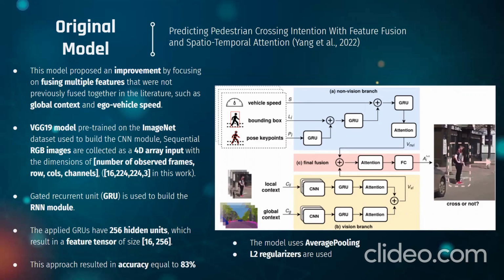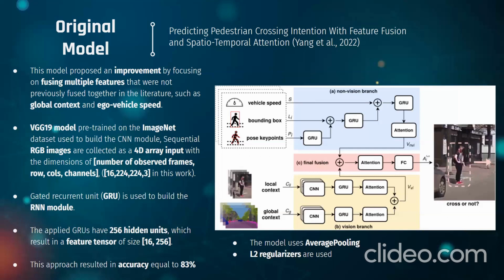The non-vision branch includes things like the vehicle speed, the bounding box and pose key points, being fused together in a hierarchical order, where the last in order is the more important to the model. For example, here the vehicle speed is the most important or critical info. For the local context, we are focusing on the person himself and his poses, and the global context is the things surrounding him. Our model uses CNNs and RNNs.